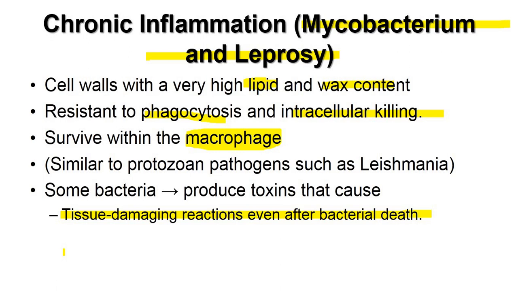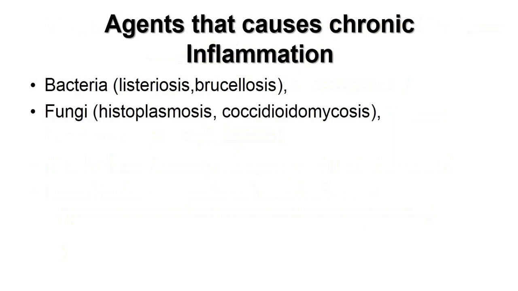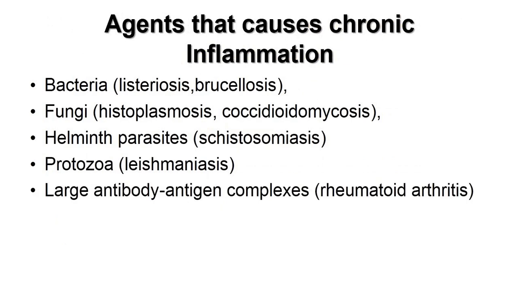Now, what are the causative agents? Which are the agents that cause chronic inflammation? This is a 2-mark question that can be asked. Bacteria such as listeriosis, brucellosis, fungi such as histoplasmosis, coccidioidomycosis, helminthic parasites such as schistosomiasis, protozoans, leishmaniasis, and large antigen antibody complexes.